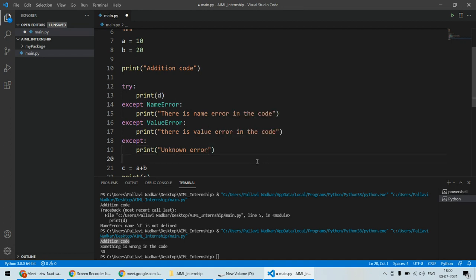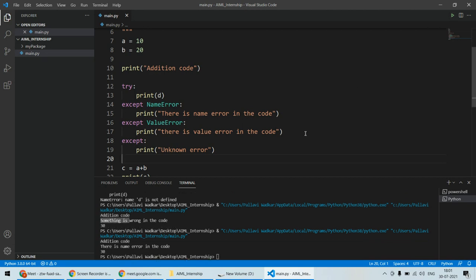Okay, got it. So if there is a name error, it will display name error is there. If there is a value error, it should print value error is there. And if there is an unknown error, where we actually don't know what went wrong, in that case, it will print unknown error. So in this particular case, there is clearly a name error, so it will print this is the name error. Otherwise, if there is a value error, it should have printed this value error. Otherwise, it will print the unknown error. So in this case, it is showing there is name error in your code.